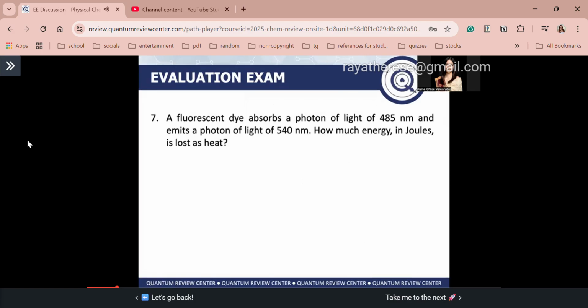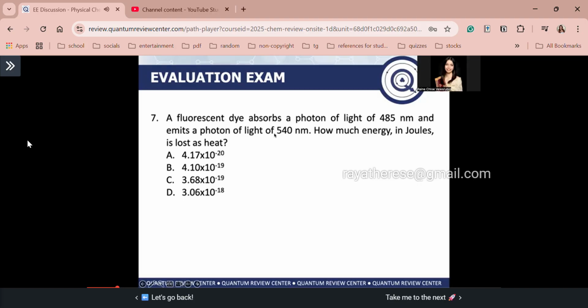Number 7. A fluorescent dye absorbs a photon of light of 485 nanometers and emits a photon of light of 540 nanometers. How much energy in joules is lost as heat? These are the choices. To answer this, we must use the energy equation. We need to find the energy absorbed and the energy emitted, so that we can find the energy lost as heat.